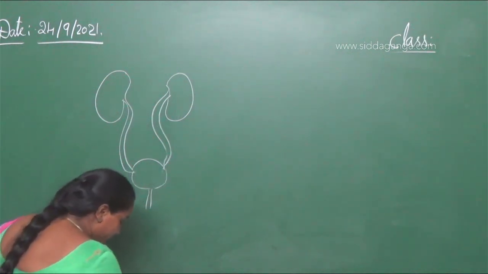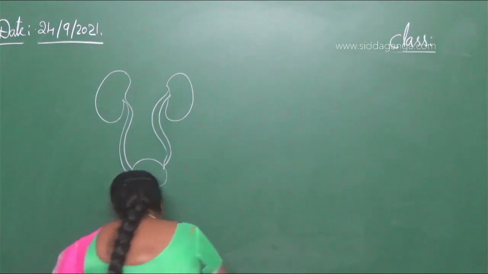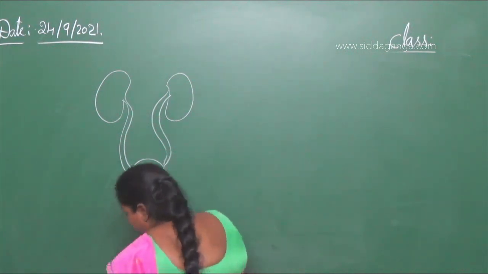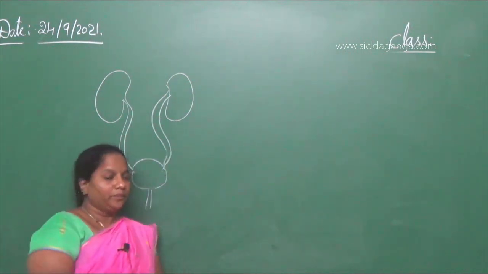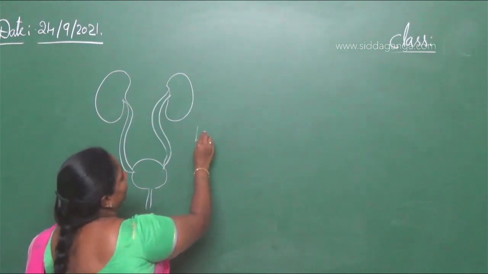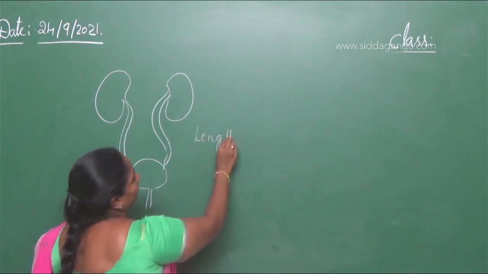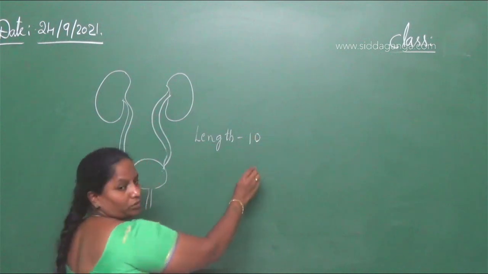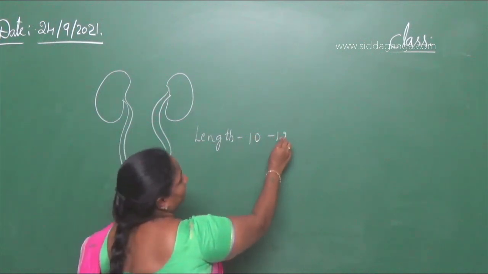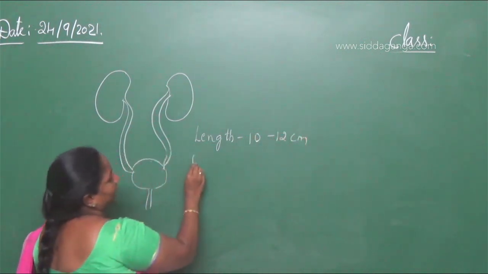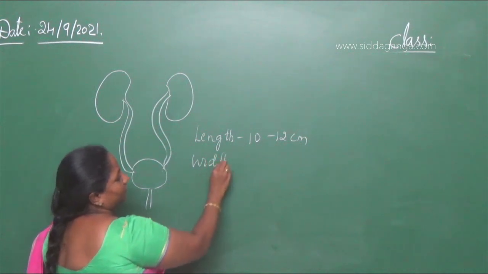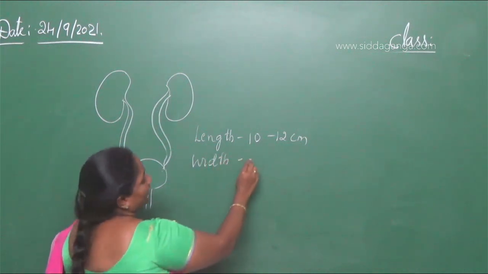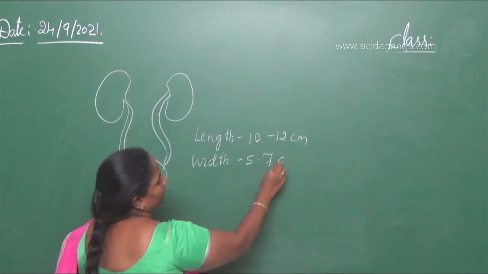will be 10 to 12 centimeters. Then width is 5 to 7 centimeters.